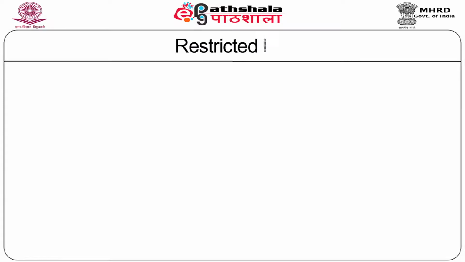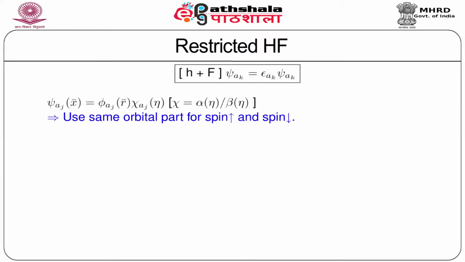Focusing on restricted Hartree-Fock, we start from the Hartree-Fock equation, which is given by (H plus F) times psi equal to epsilon psi, where psi is given by this expression, phi times chi, where phi is the spatial part and chi is the spin part. And chi can be alpha or beta, with the spin variable eta, which can be either +1 or -1.